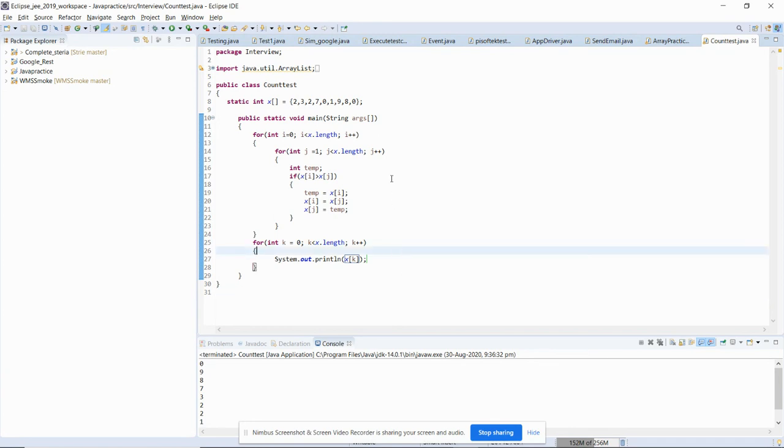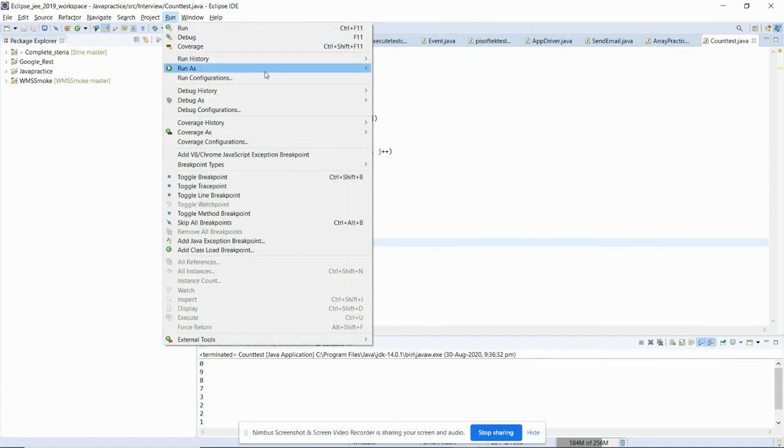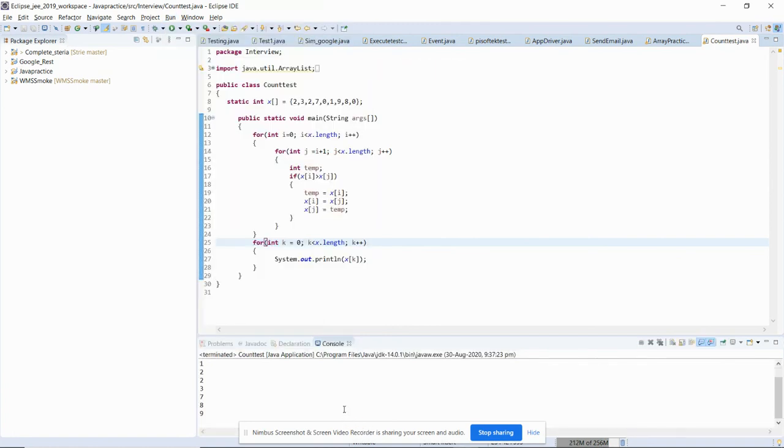There is one more thing: you can also not use this one, but then it will not be sorted properly. So here use i plus 1, which means whenever i starts, it will take the next element. So here it will not be 1, it will be i plus 1. Let me run this one. You can get a more appropriate answer like this.